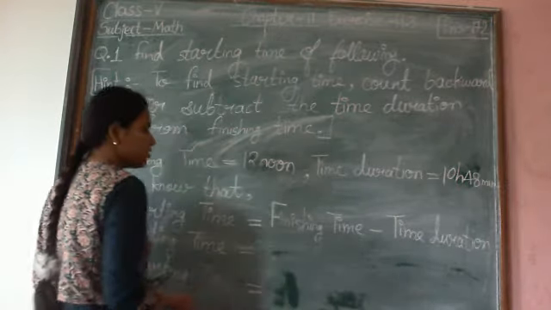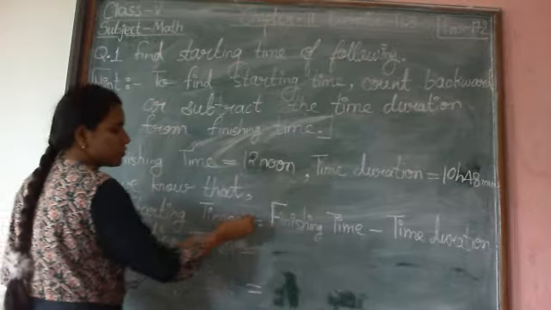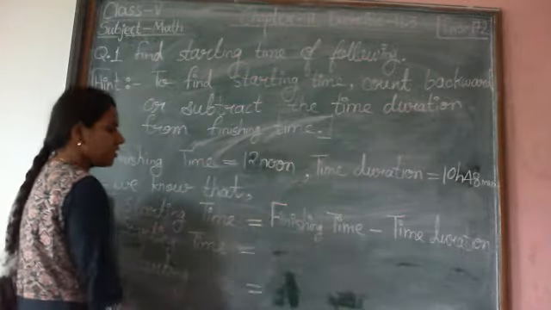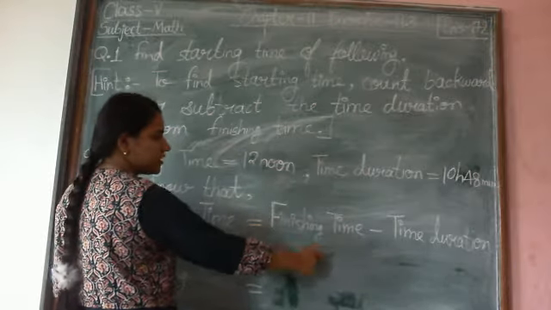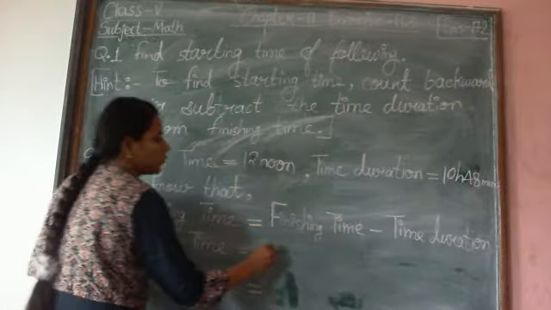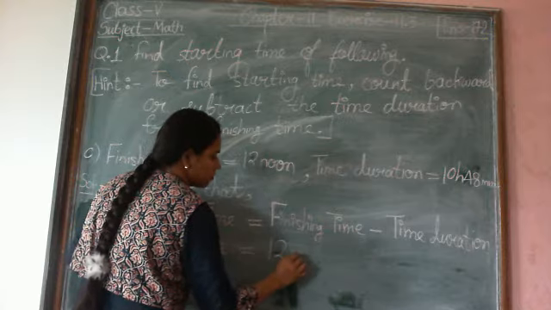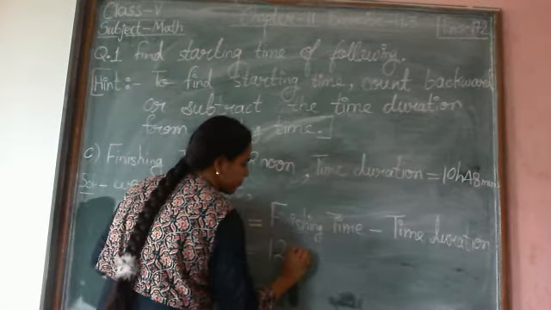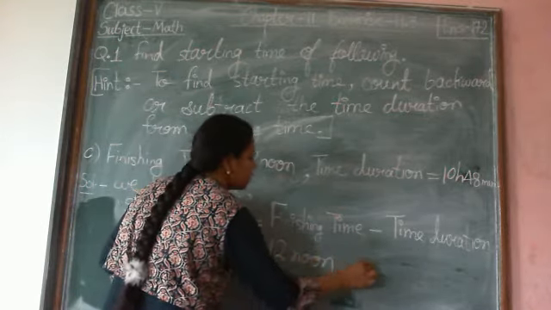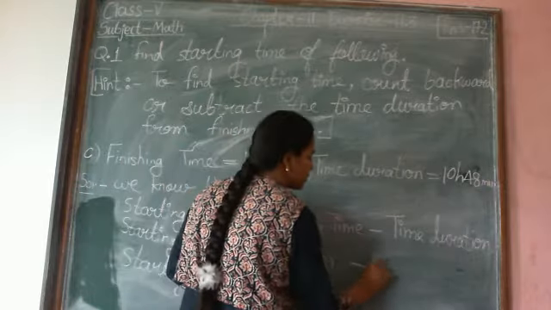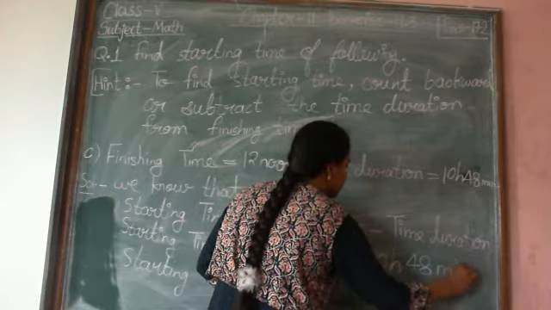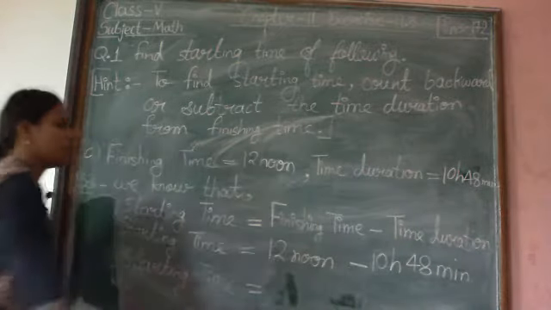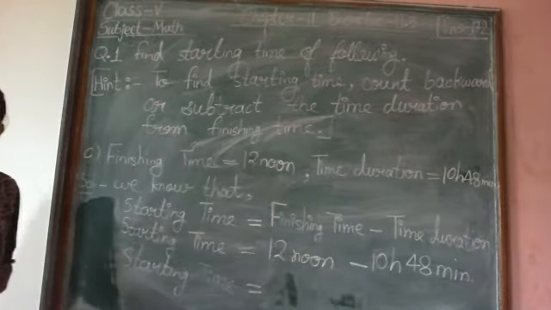Now in the next step we will put the values of finishing time and time duration. Finishing time is 12 noon minus, what is the time duration? 10 hours 48 minutes. Okay. Here 12 noon means exactly 12 o'clock in the afternoon.